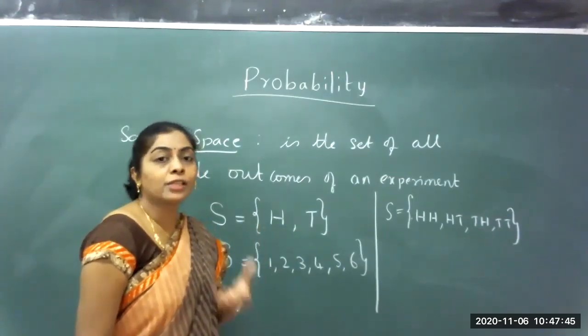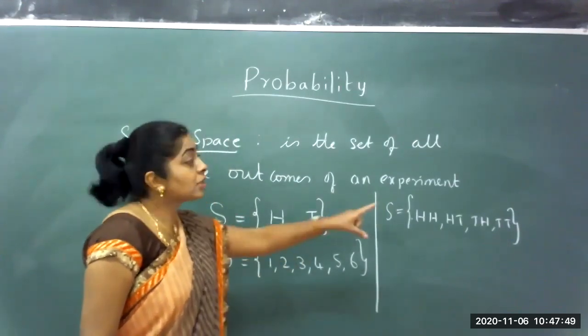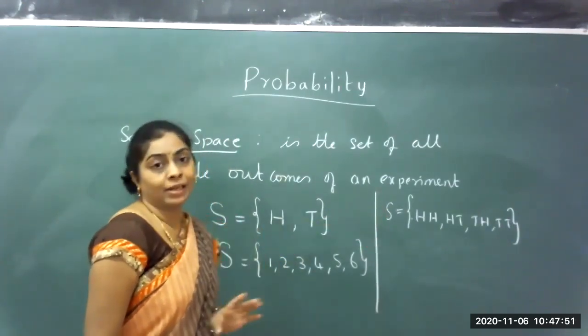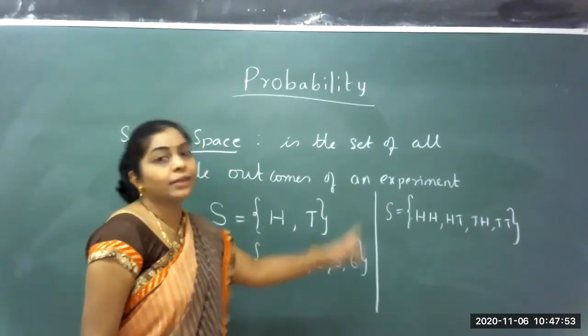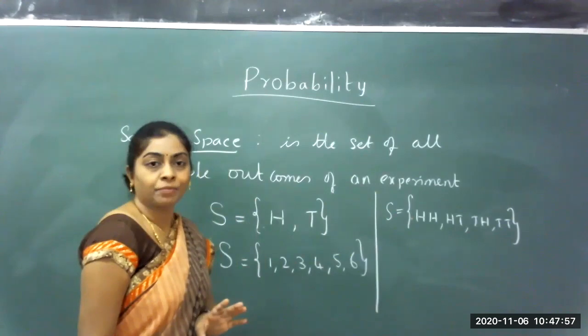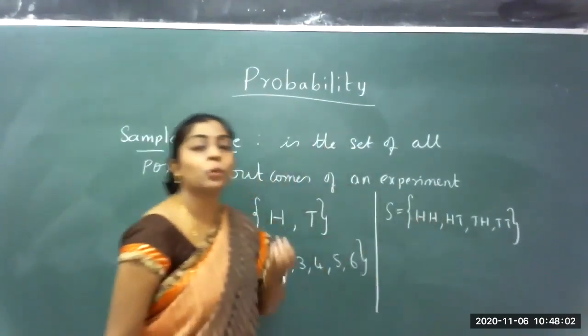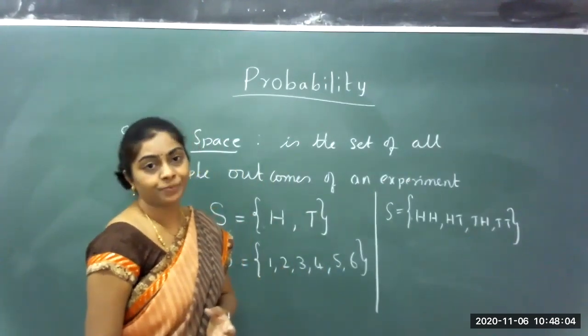On both the coins, the chance of appearing head is possible. Or on both the coins, the possibility of tail. Or on one, first one head, second one tail. First one tail, second one head. So these are the four possible outcomes of an experiment when two coins are tossed.